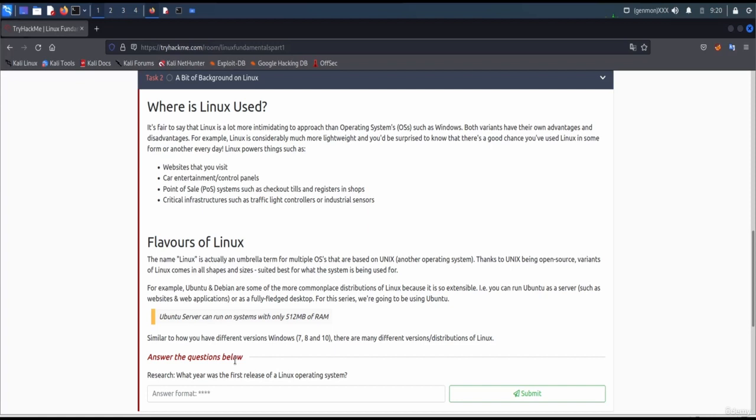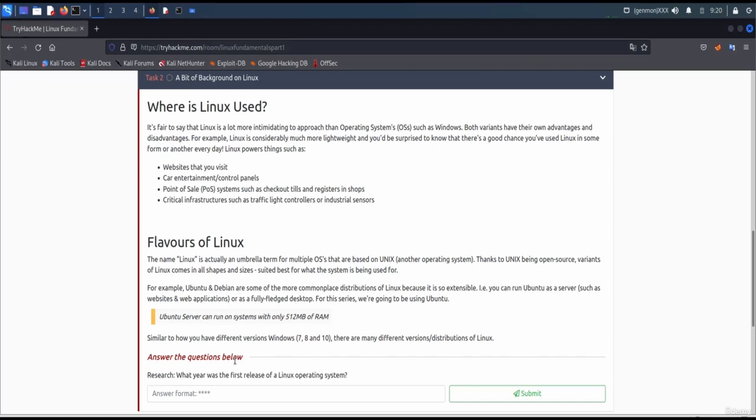For example, Linux is considerably more lightweight, and you'd be surprised to know that there is a good chance you have used Linux in some form or another every day. Linux powers things such as websites that you visit, car entertainment control panels, points of sale, and critical infrastructure such as traffic light controllers and industrial sensors.